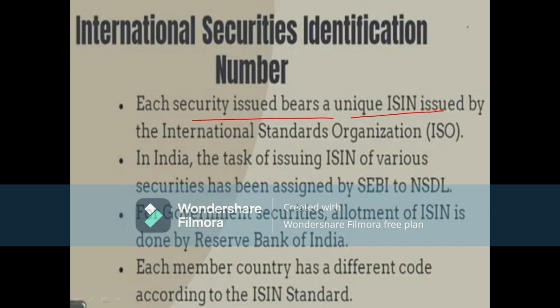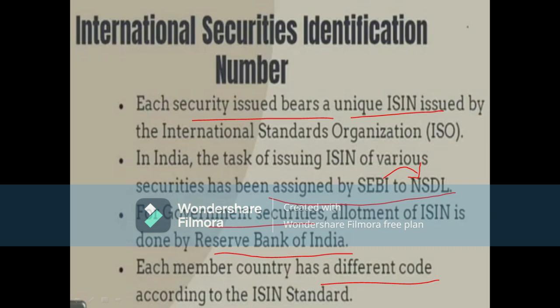In India, the task of issuing the ISIN has been assigned to NSDL, because under SEBI guidelines only this depository will act. For government securities, it is done by the central bank, which is nothing but the Reserve Bank of India. Then each member country has a different code.